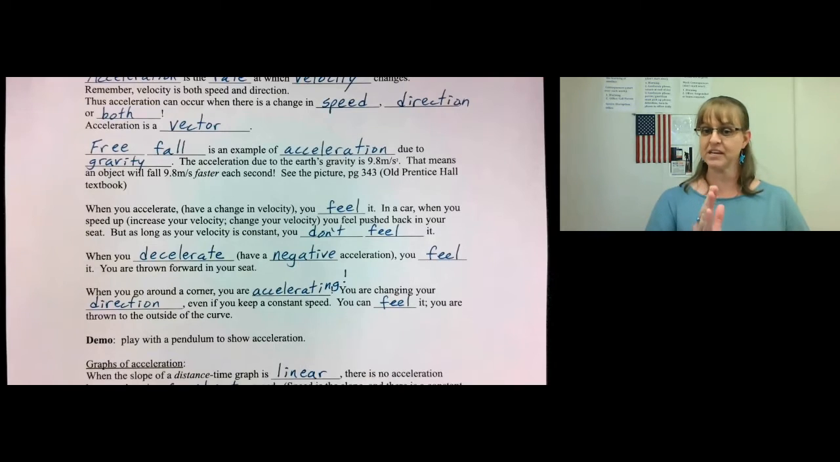If you go a steady speed straight ahead, you don't feel like you're really moving. You might feel the bumps of the road, and that's of course a slight change in velocity, because you're going up and down, but you have a steady speed, so you don't feel like you're going faster or slower,